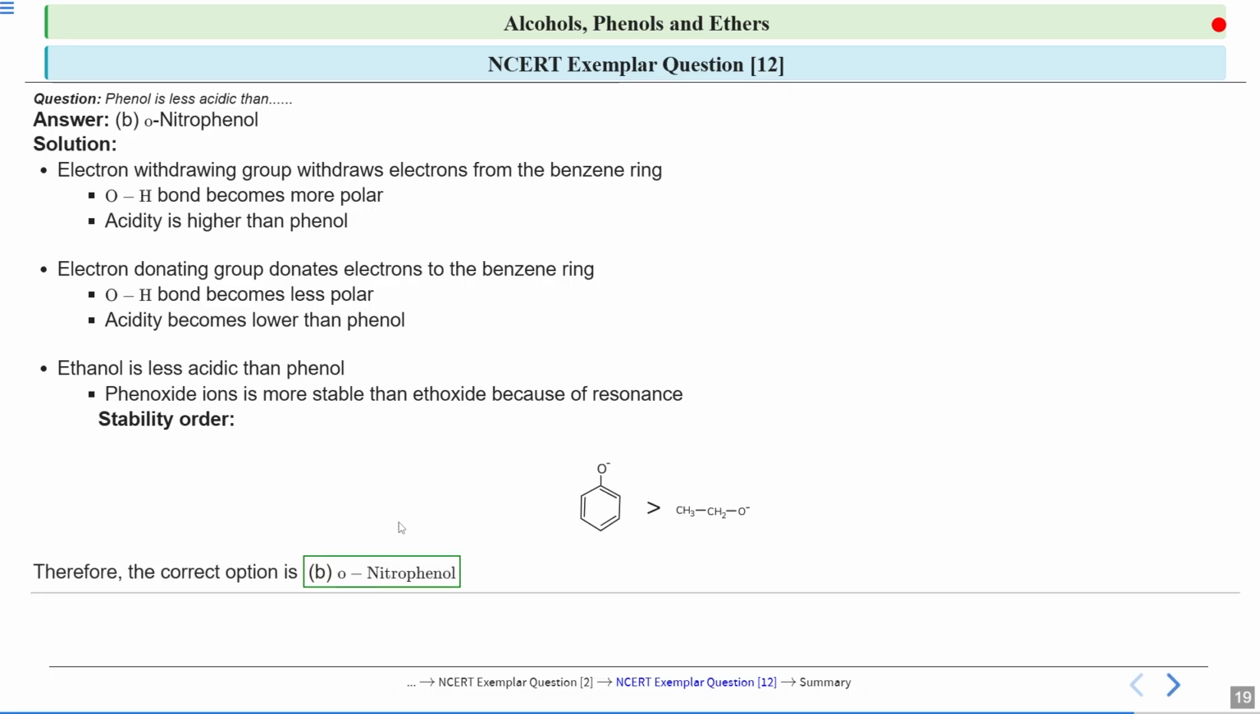So we came to the conclusion that orthonitrophenol is more acidic than phenols. Why? Because there is an electron withdrawing group, and that electron withdrawing group will withdraw the electron density. So the oxygen has less electron density on it. Being more electronegative, it will take its shared pair of electrons from the hydrogen. So their bond will become more polar, and if the bond becomes more polar, it will give its H plus. So its acidity will become higher. I hope this question is clear to you now.